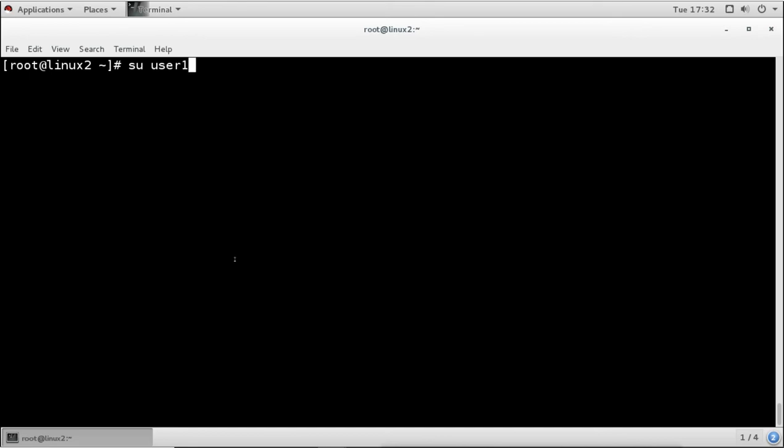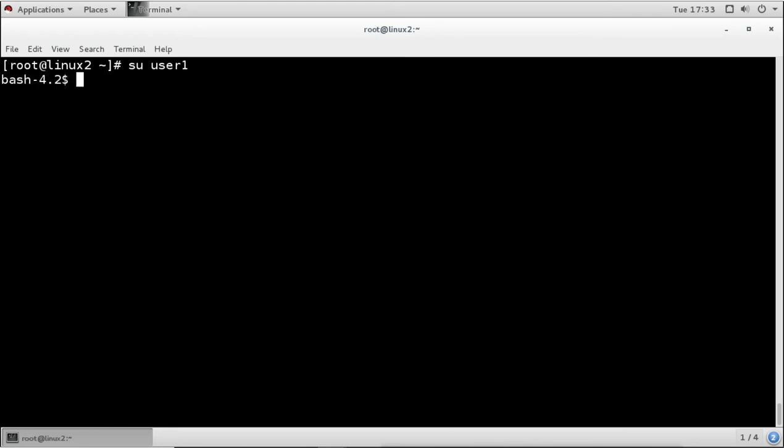Now when I try to do this, what will it do? It will first check whether the user is available in the local passwd file or not. And if it is not available, then it will go to the NIS server. And it is not available, because we have seen right now that there is no user1 created in this system. So I will press enter, and it is logged in. It goes on to a bash shell. It is going into the bash shell because of another problem, but the user is logged in without any error. That means it is authenticating the user from the NIS server.